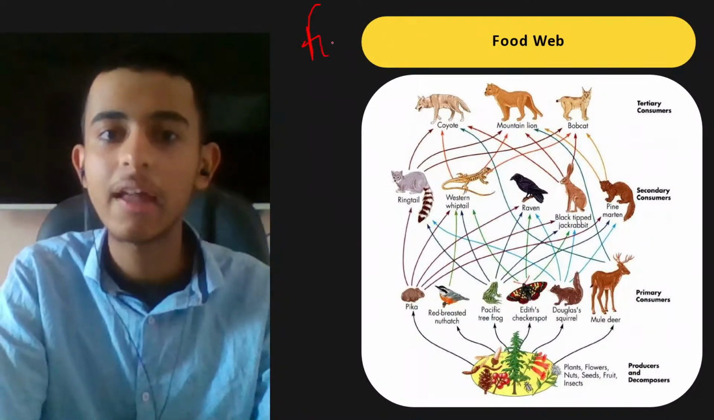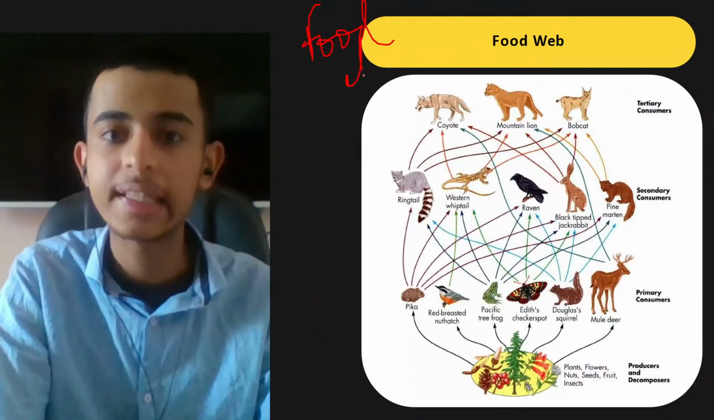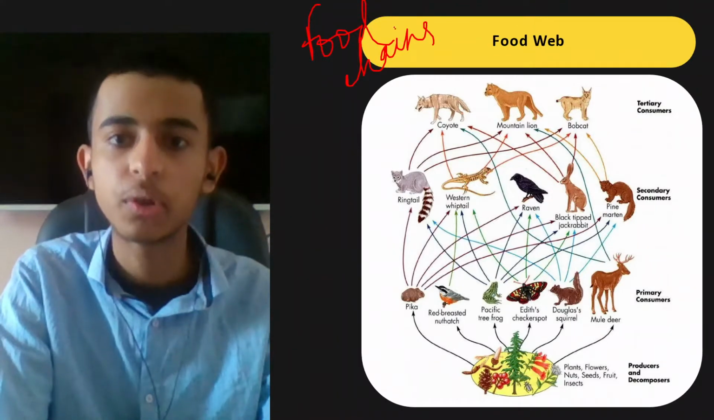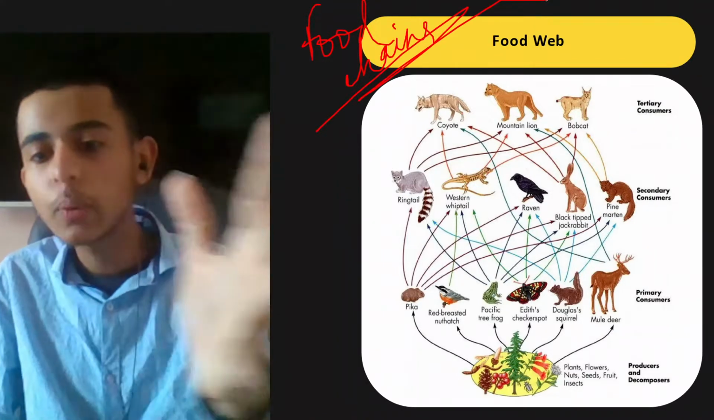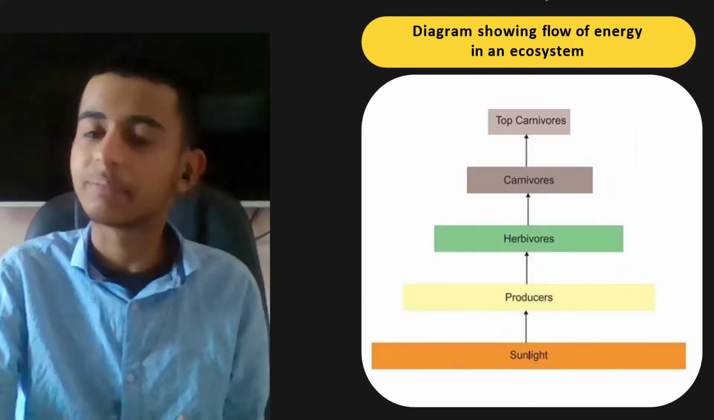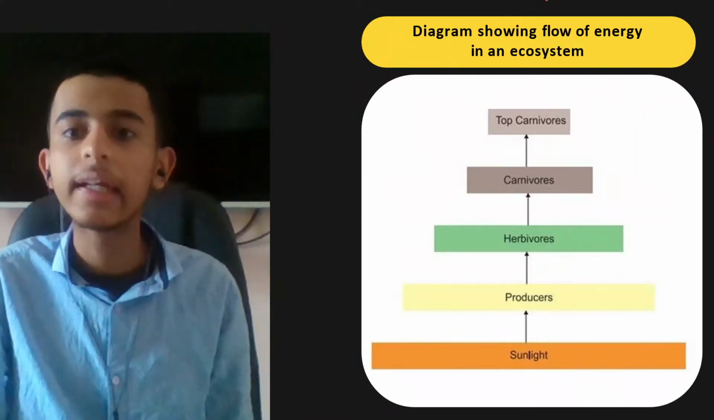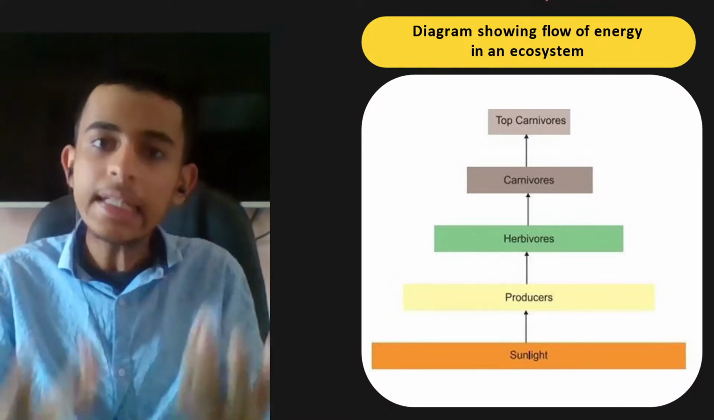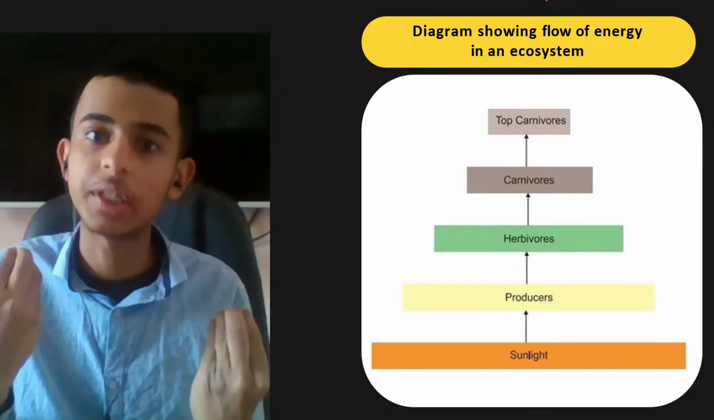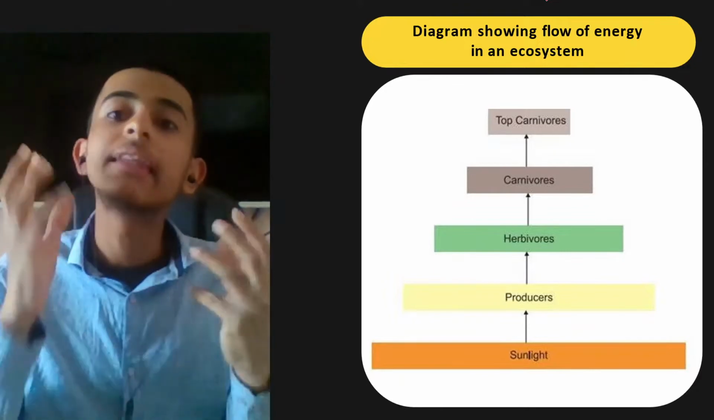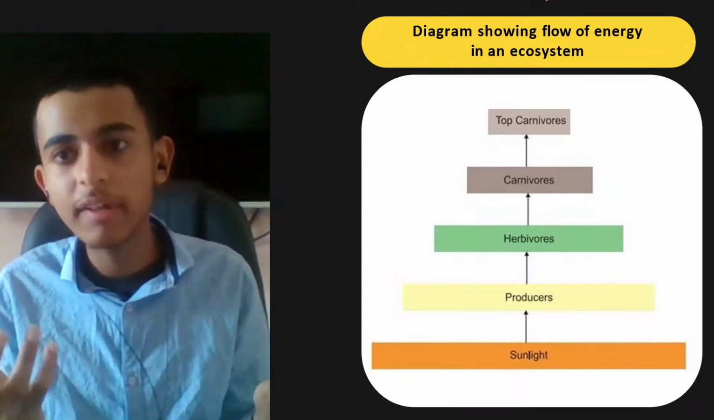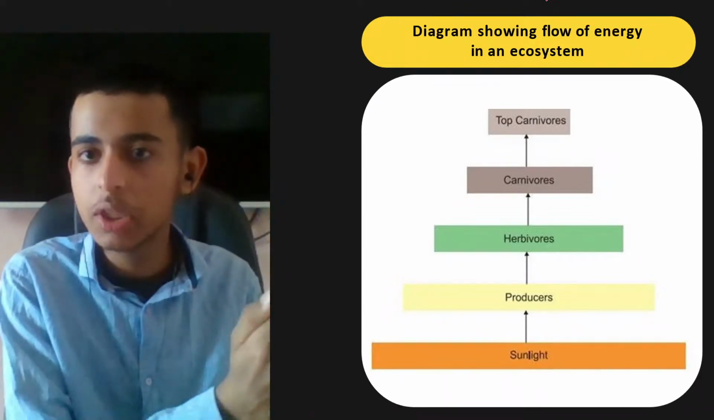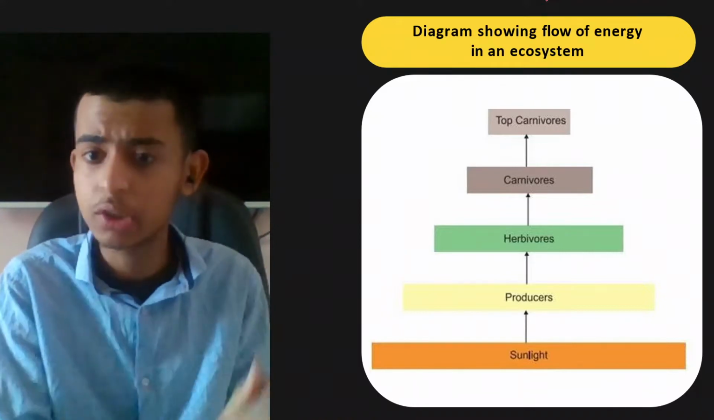Interconnected food chains. So here we have a lot of food chains connected together, which are going to constitute the food web. You can have a look at it, you don't have to learn it. Okay, diagram showing flow of energy in an ecosystem. What happens is that if we eat something, we get energy. So there must be some sort of flow of energy. Flow means from one energy level to the other, from one trophic level to the other.